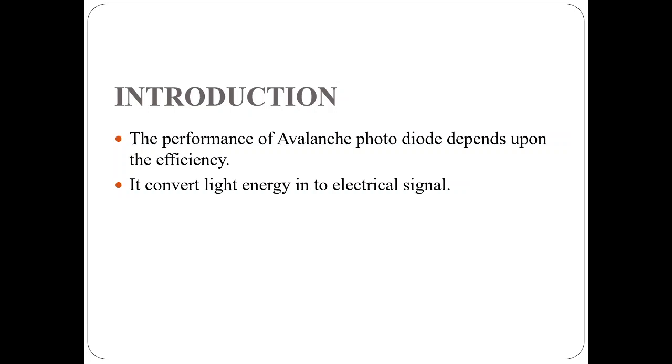In terms of performance, the efficiency of the avalanche photodiode is good compared with the PIN diode. The PIN diode can be used only when the light intensity is good; only then can it convert the light energy to electrical energy, otherwise it is not possible.